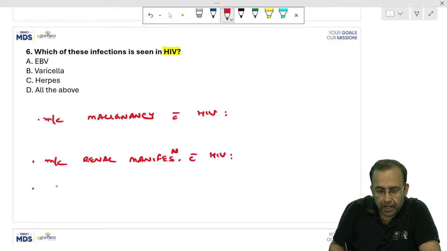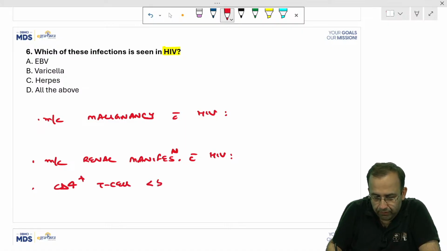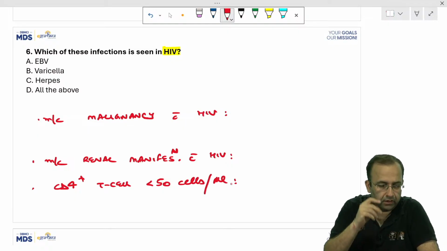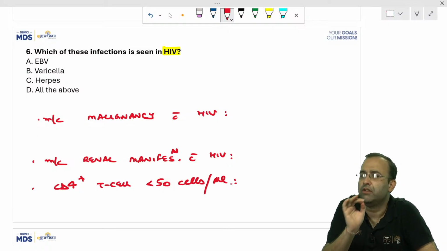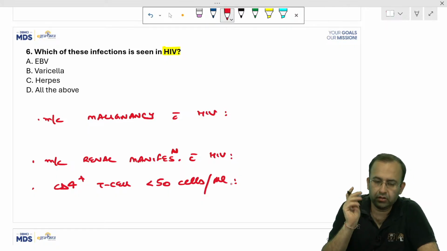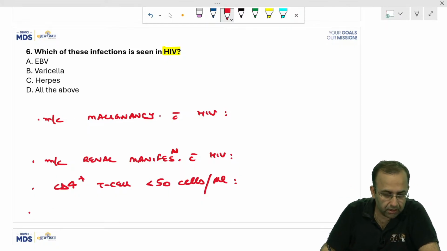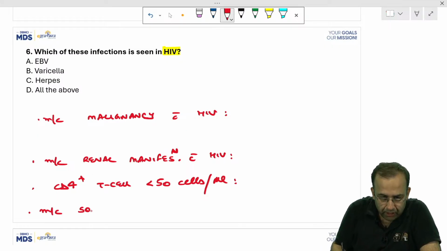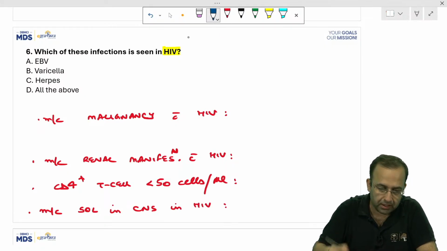Next question. If the CD4 positive T cell count is very low, less than 50 cells per microliter, it is characteristically associated with which infection? I'm waiting for your answers. Next question. Most common SOL, space occupying lesion in CNS in HIV. Keep on telling me the answers side by side.